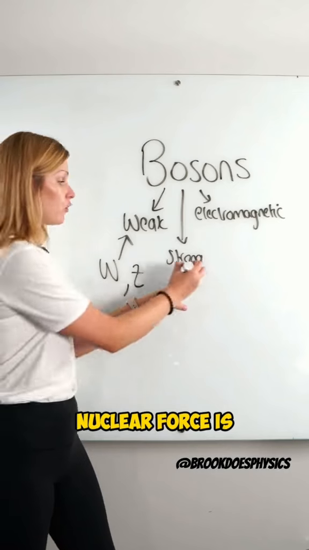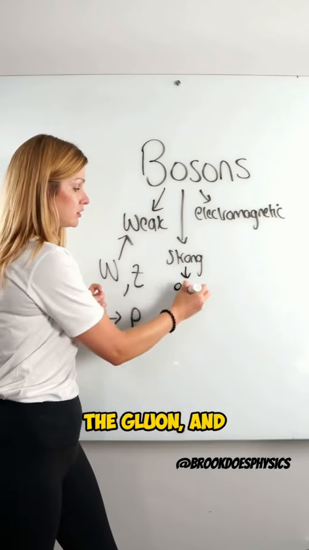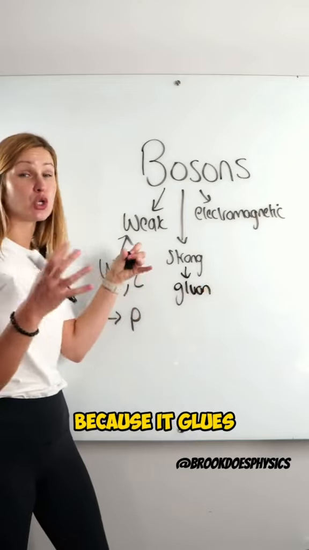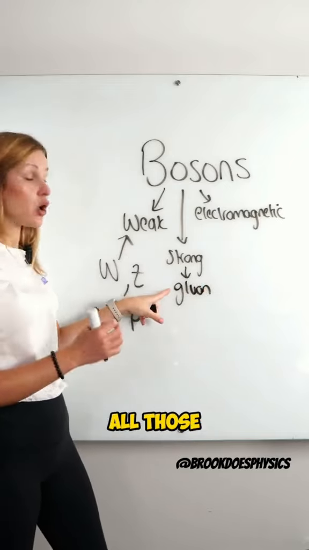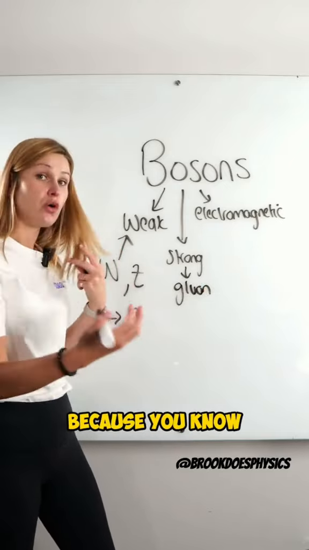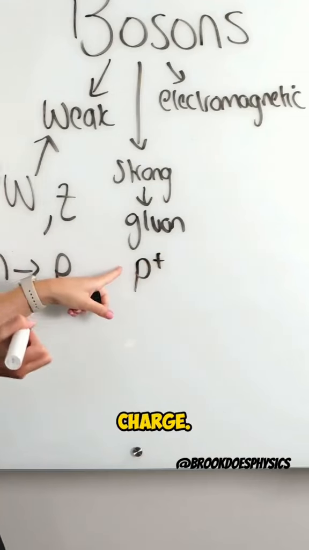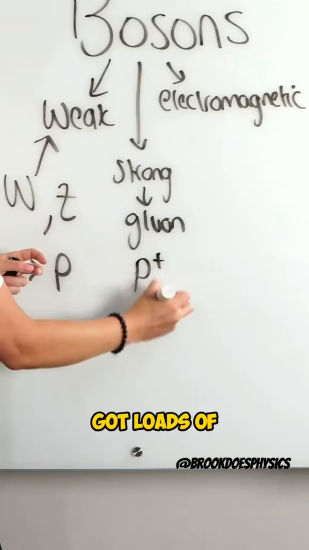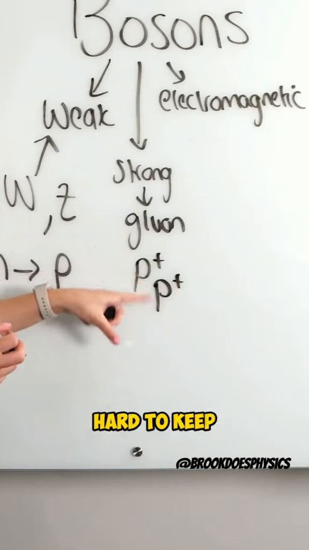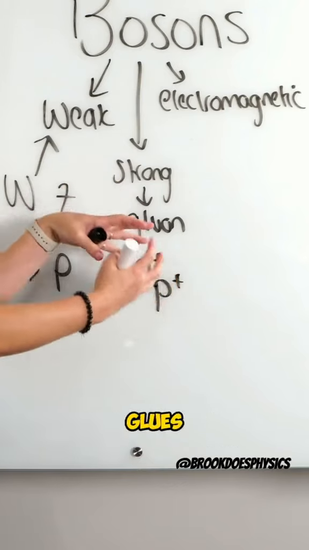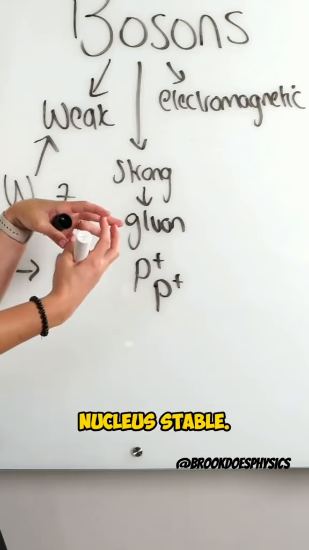The strong nuclear force is due to the boson called the gluon. And it's called that because it glues the nucleus together. So it keeps all those protons together, because you know from school that protons have a positive charge. So inside a nucleus, if I've got loads of protons, it's really hard to keep them together. So the strong nuclear force glues them together, it binds them together to keep the nucleus stable.